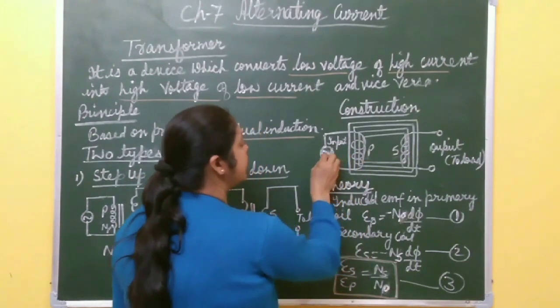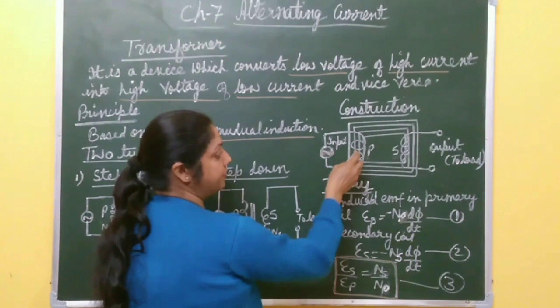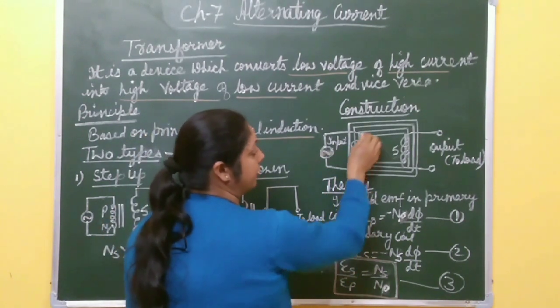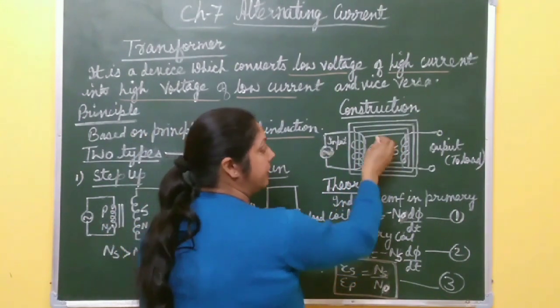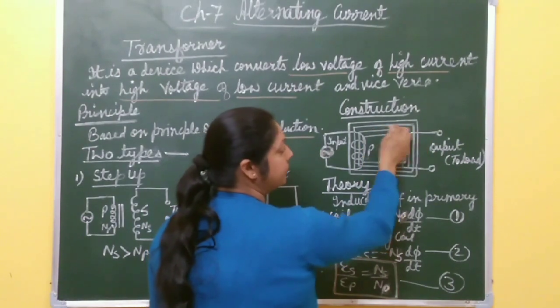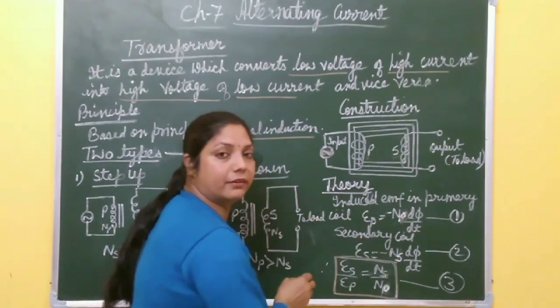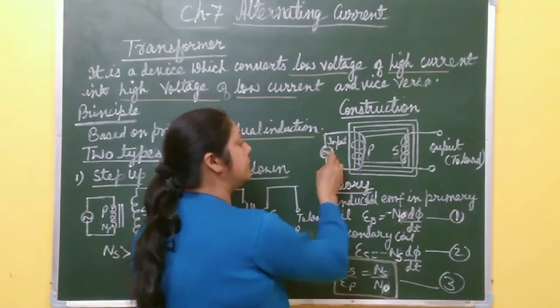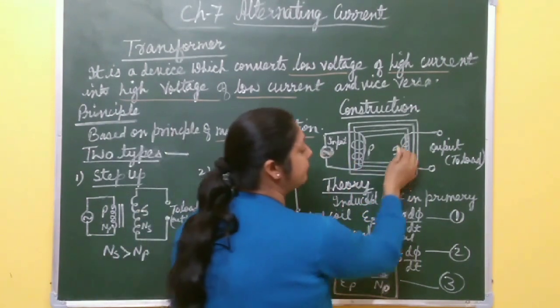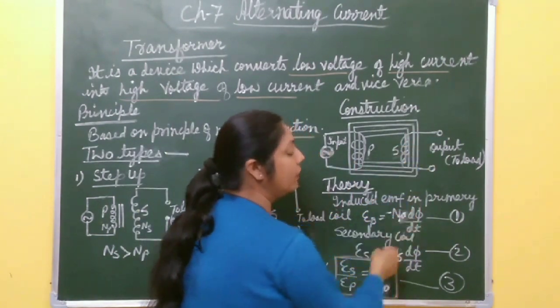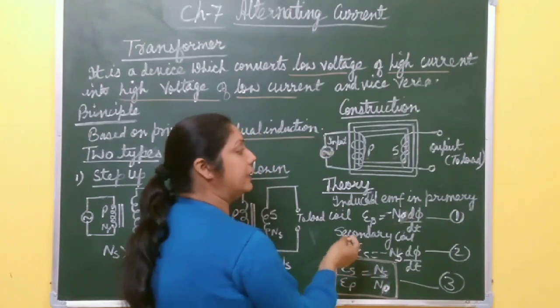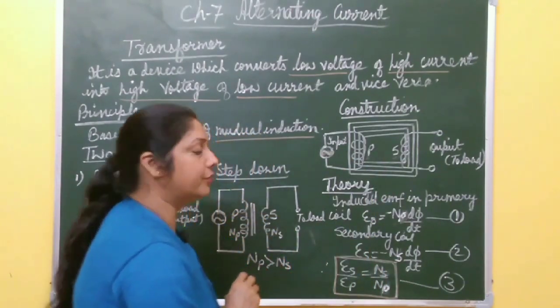Due to this alternating voltage, magnetic flux in the core is developed, and this magnetic flux through the core reaches the secondary coil. As the magnetic flux linked with the secondary coil also changes, EMF is induced in the secondary coil.